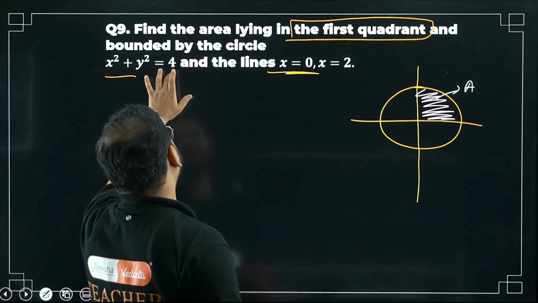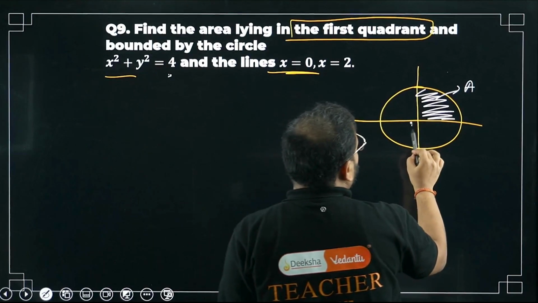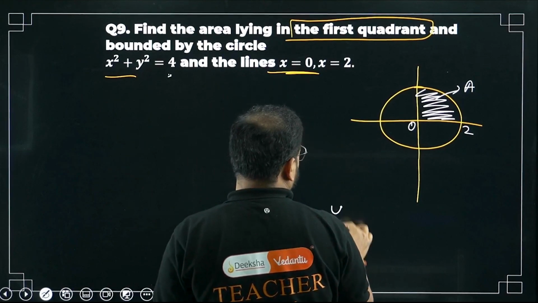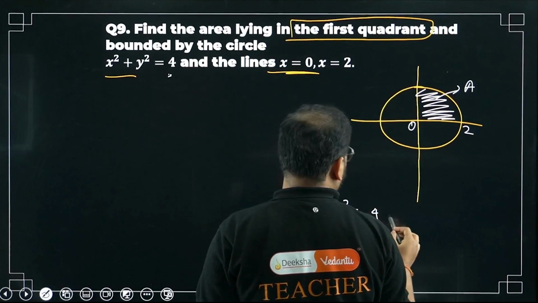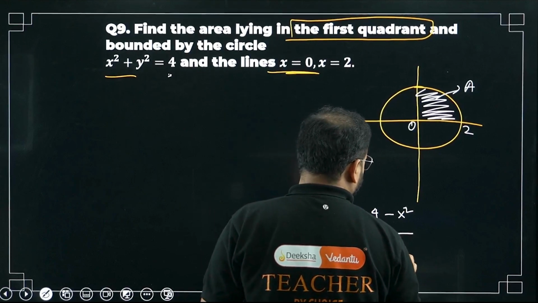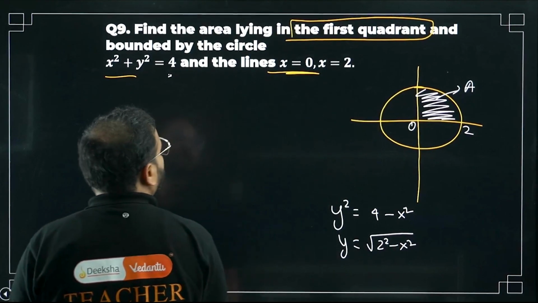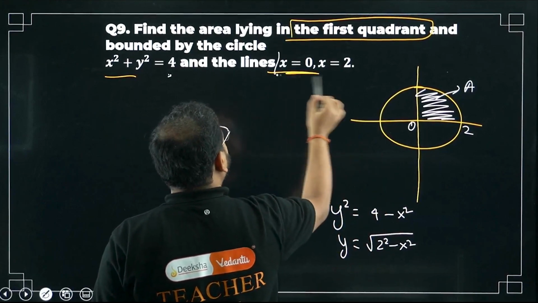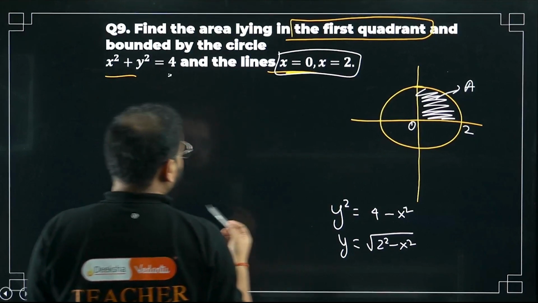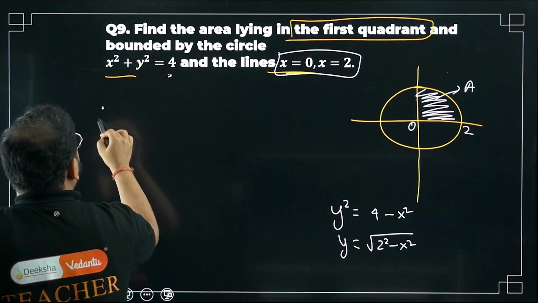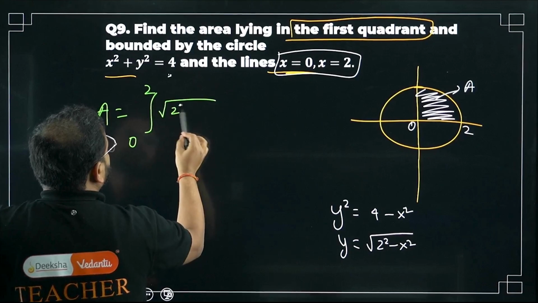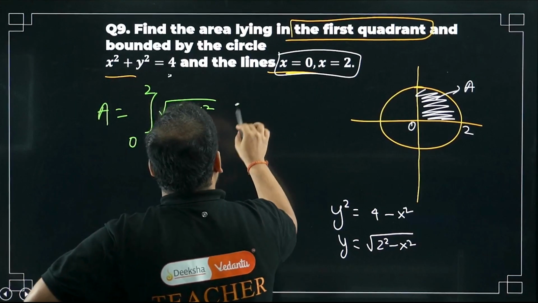What's the limit? The radius is 2 here, so 0 and 2. Make subject as y. So y square equals 4 minus x square, so y equals root under 2 square minus x square. Integrate this from where to where? 0 to 2, the boundary they have already given. So the integral from 0 to 2 of root under 2 square minus x square dx.